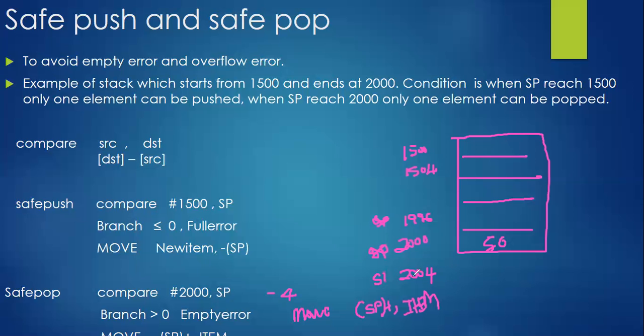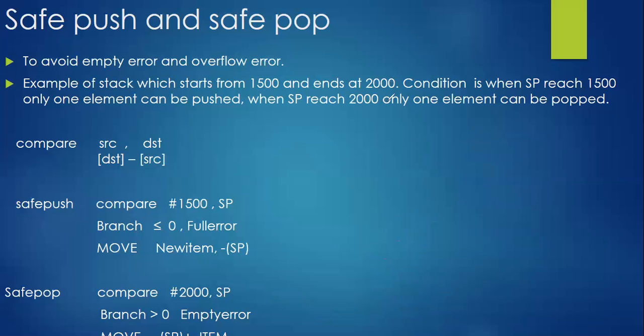So now, if the user again tries to pop, again the same statement, compare hash 2000 comma 2004 now. So 2004 minus 2000, result will be what? Plus 4. Is it right? Plus 4 you are getting. Means branch is greater than 0. The return value of this compare statement is positive, which is greater than 0. So we are getting an error message called empty error. So this is how we perform stack push and pop operation. Usually we call it safe push and safe pop.